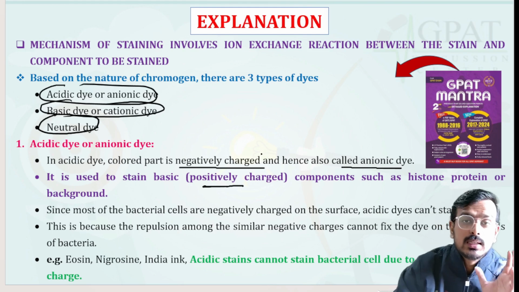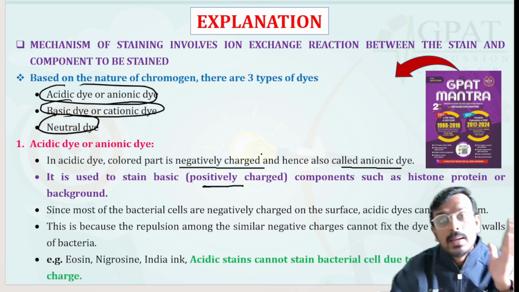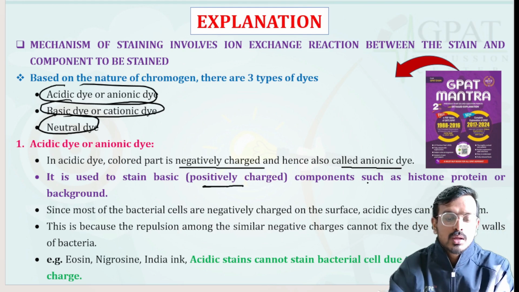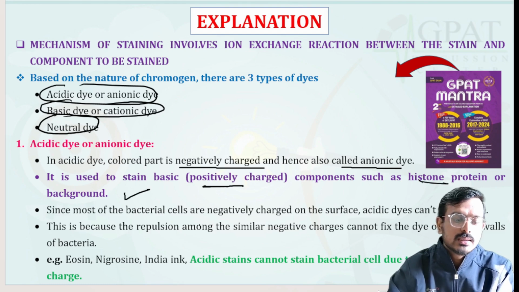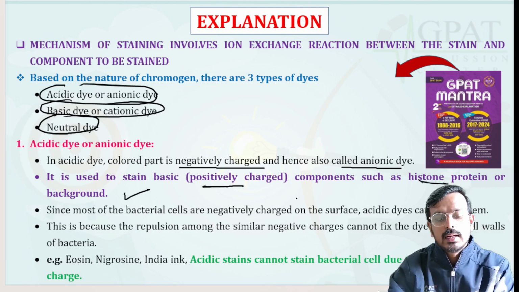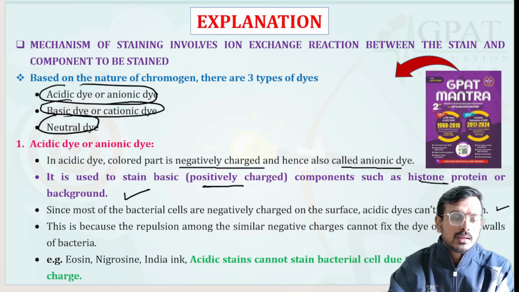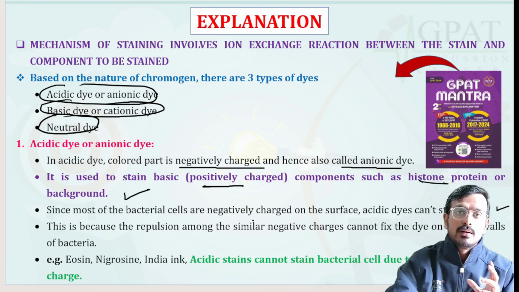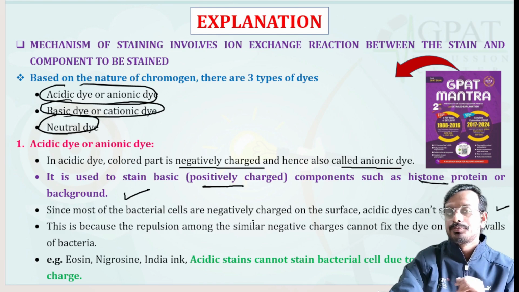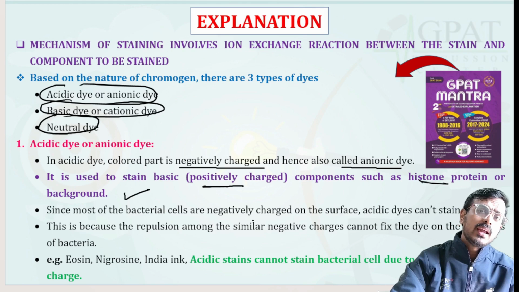Acidic dye is basically used for the staining of the basic part of the cell, such as your histone protein, and for background staining. Since most of the bacterial cells are negatively charged, the acidic dye does not stain them. This is because of the repulsion of the charge. There is interaction between positive and negative, and there will never be attraction between the same charge. Between the opposite charge, there will be attraction.